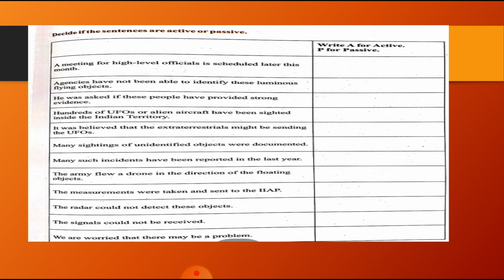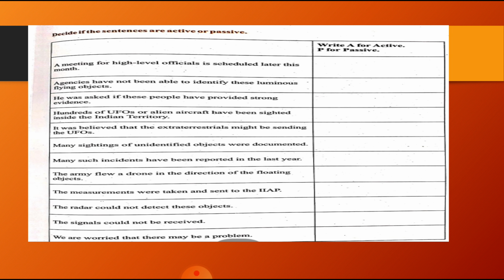Fourth sentence: Hundreds of UFOs or alien aircrafts have been sighted inside the Indian territory. See, here have been sighted is a passive voice. Why? Because the person who sighted is not important, but the UFOs sighted is important over here.